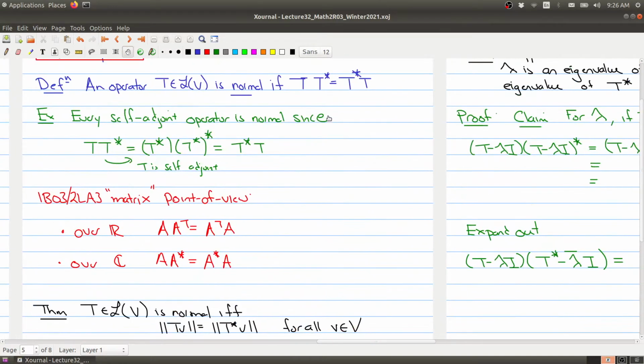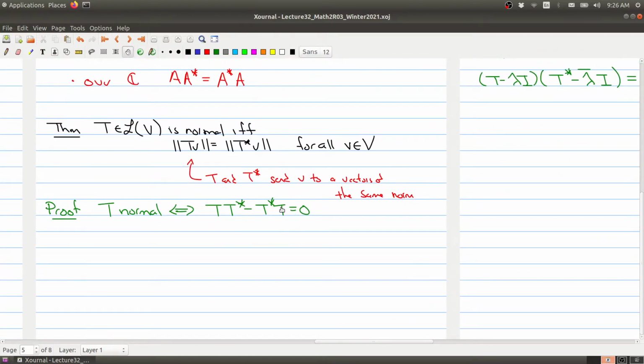Because this is the zero operator, that's the same thing as saying that if you evaluate this operator at v, comma v, you're always going to get 0 for all vectors v, because this first entry is 0.